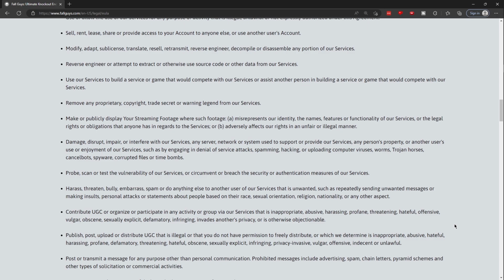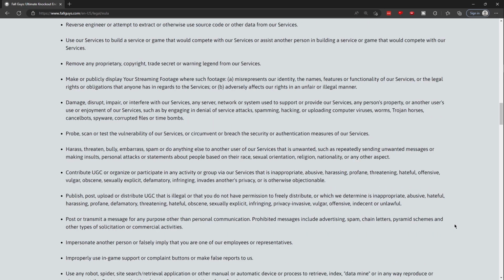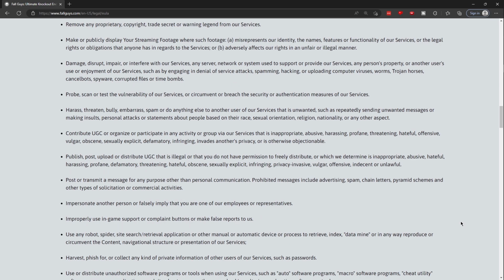Remove any proprietary, copyright, trade secret, or warning legend from our services. Make or publicly display your streaming footage with such footage A. misinterprets our identity, the names, features, or functionality of our services, or the legal rights or obligations that anyone has in regards to the services, or B. adversely affects our rights in an unfair or illegal manner.